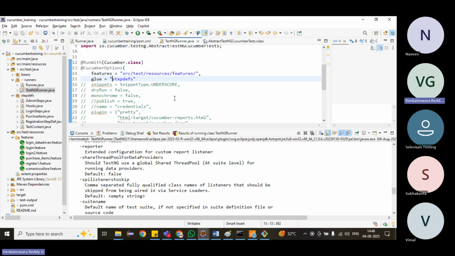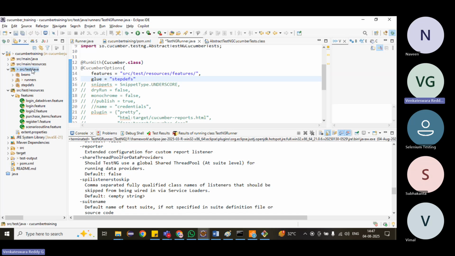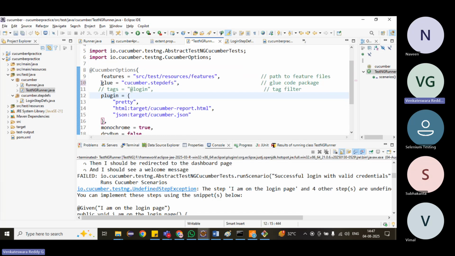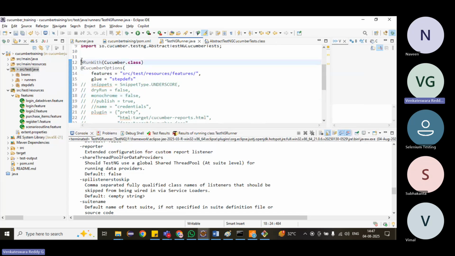Okay, fine. We'll give the entire path and see. SRC test Java. What is the package, step defs? Anyway, same only, right? We don't have any subfolders here. Directly we have step defs. SRC test Java step defs. Okay, one more thing. Right, we are running with the test engine, so I think we should not enable run with Cucumber.